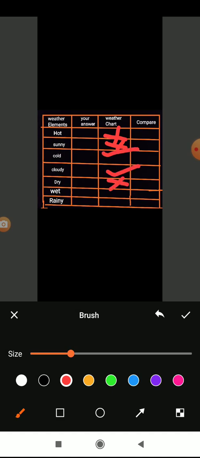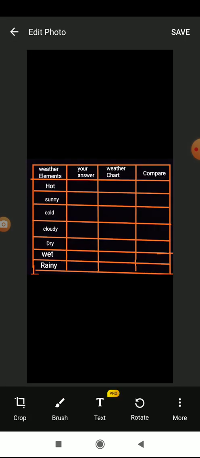Whether it is dry? No. Whether it is wet? Wetness is there. Coolness, cool air, is the cool wind blowing? Yes. Whether it is rainy? Does it rain? In the chart, has it shown any rain? No. So now already you have done this. Now both things you have to compare. Understood? So you have to compare here.